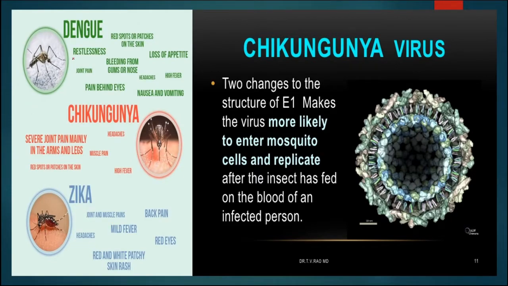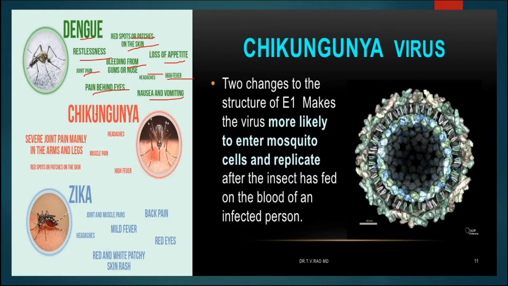Dengue has the following symptoms: red spots or patches on the skin, loss of appetite, restlessness, joint pain, bleeding from gums or nose, pain behind the eyes, high fever, headache, nausea and vomiting. So these are some common symptoms which occur during a dengue attack, dengue fever.